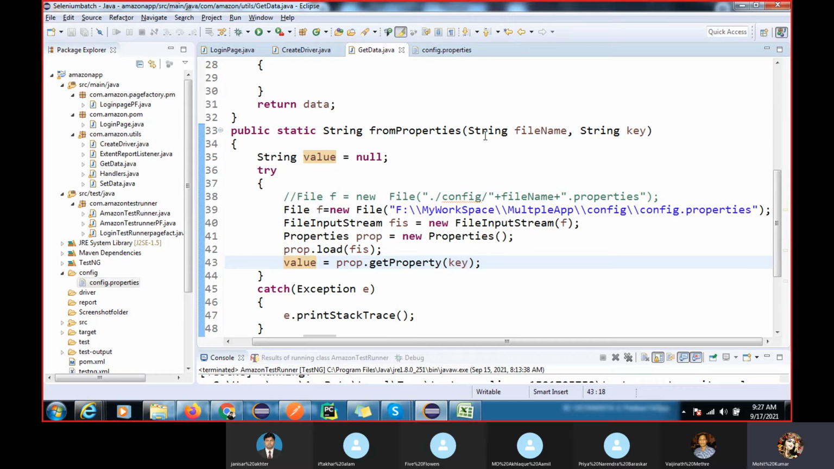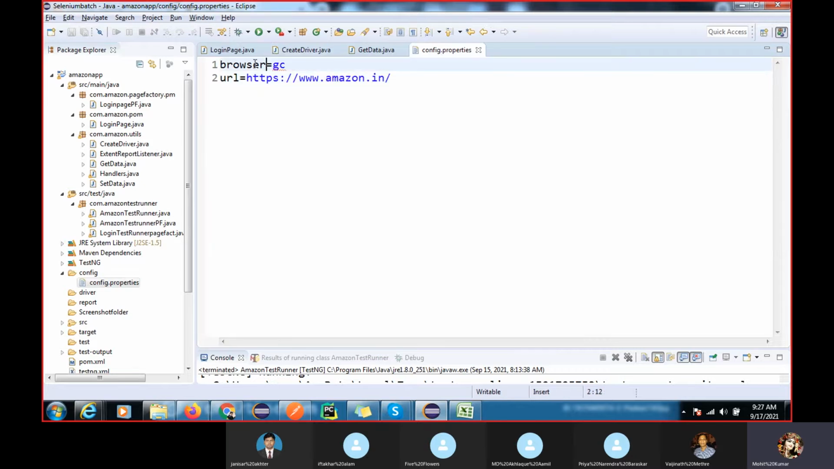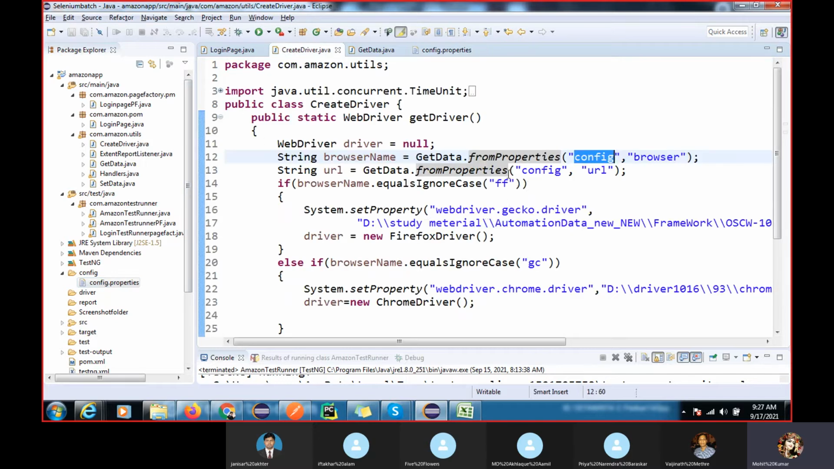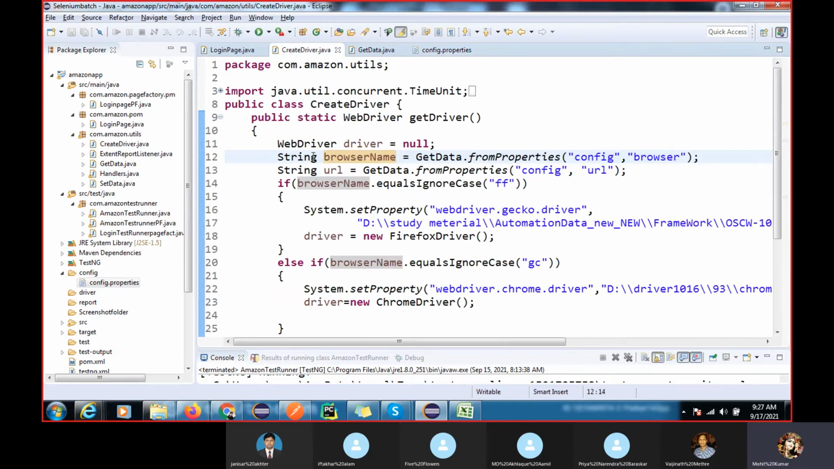So here you have to pass the file name. Go to the create data; the file name is config, and the key is your browser. So here you have to pass the file name and key. We are storing this value here as a string, and again the URL is the same thing.